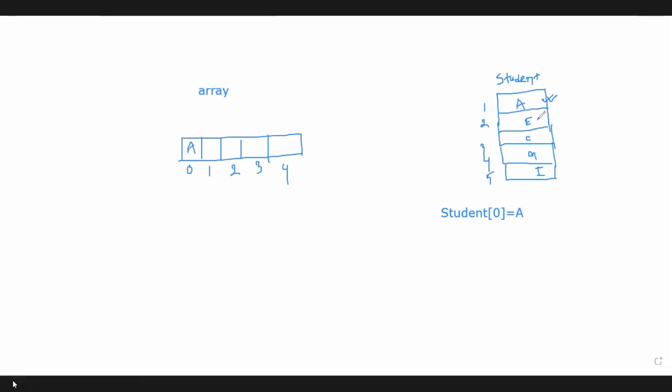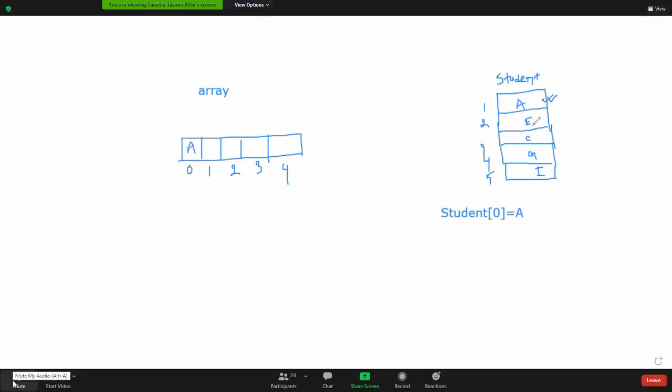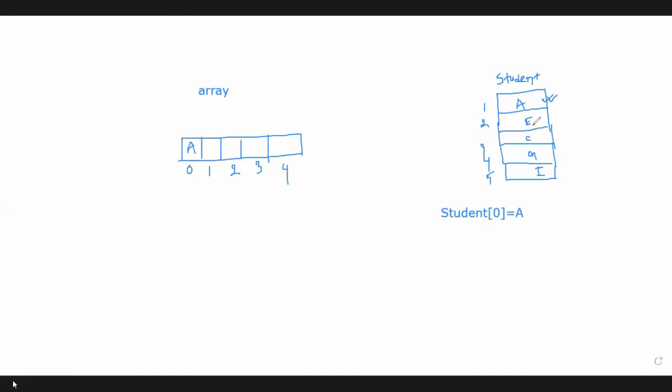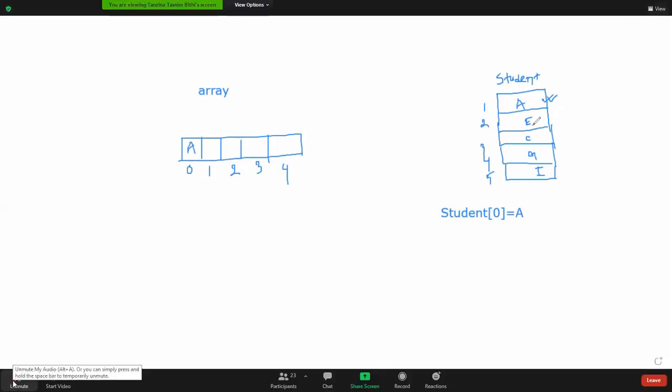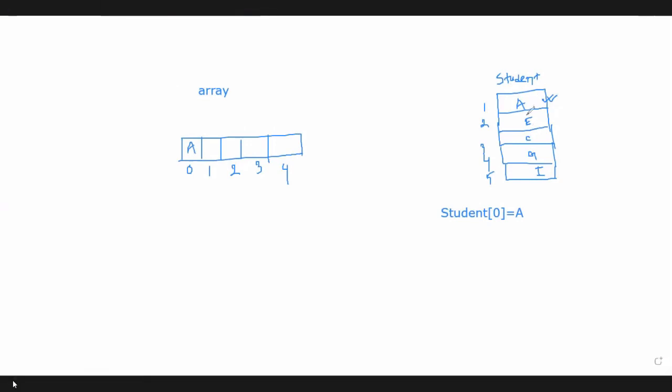And then the next data item is E. So where can we store it? On index one. Very good. Another important thing about an array is that the data items should always be stored in contiguous memory locations. That means if we store the first data item here, you cannot skip this location and store it in another location. The data items always should be stored in contiguous memory locations.